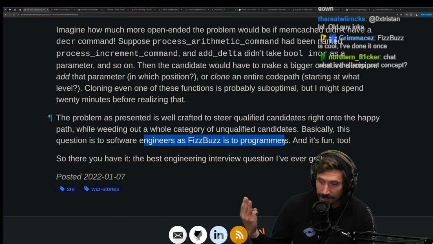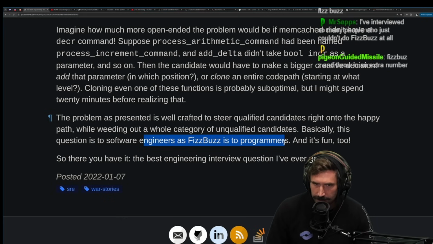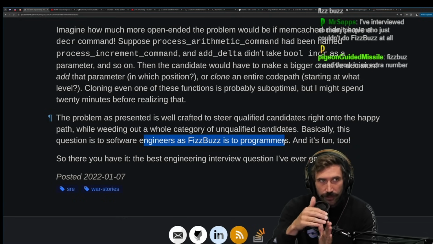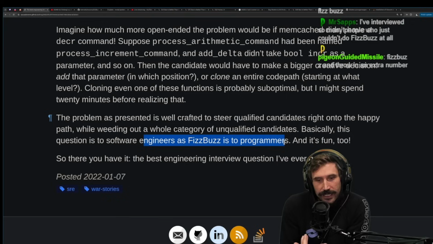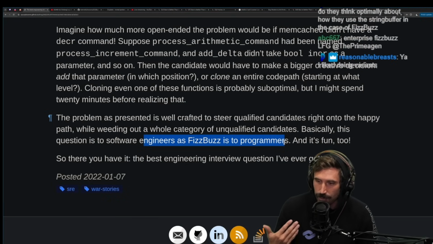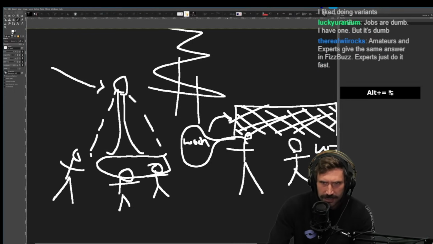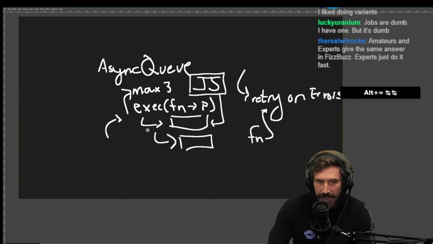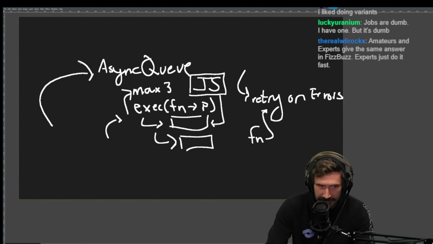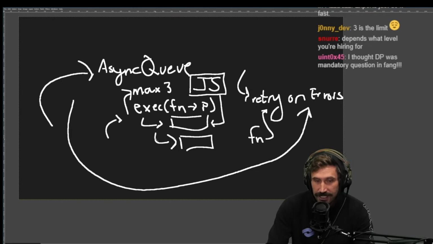You give them 3 answers and they go, ooh, I don't like this. I don't like FizzBuzz Baz. I feel like I should do something different. And then you go, why would you want to do something different? Because I'm going to have to do all these combinations of ifs and I can tell where you're going. You're going to try to make me do this, and you're going to add in a 4th one. I actually really like that as a question. I try to model questions like this, this async one I just explained, after the idea of FizzBuzz: a question that is seemingly simple, where I have the ability to add something on the end if there's time, which is really nice.